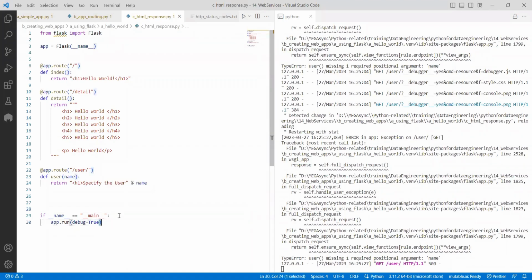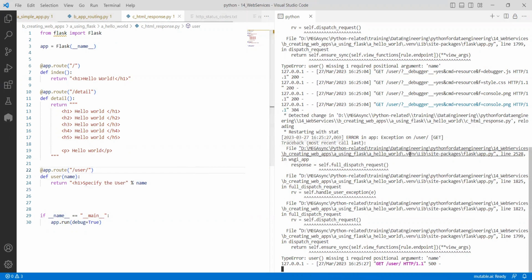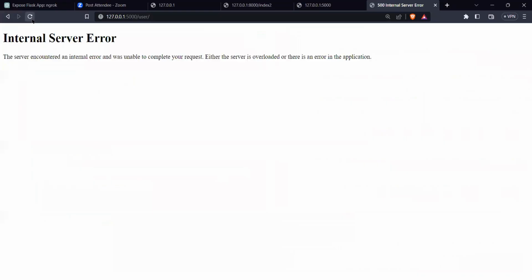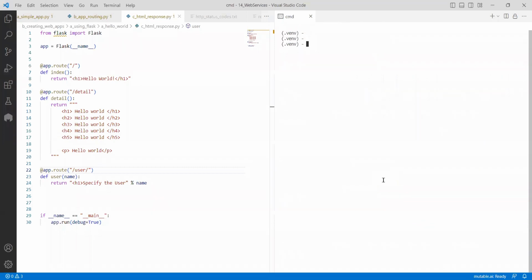If I say debug equal to true, what is the problem? Here you placed a name, and what name was passed, you are getting. But till now, are you calling these functions directly? You're not calling directly, you're calling indirectly. Then how will these things execute? So to understand, now we did it. As I place debug equal to true and execute again, it is reloading the things. I think it was stopped. Yeah, so re-execute it.